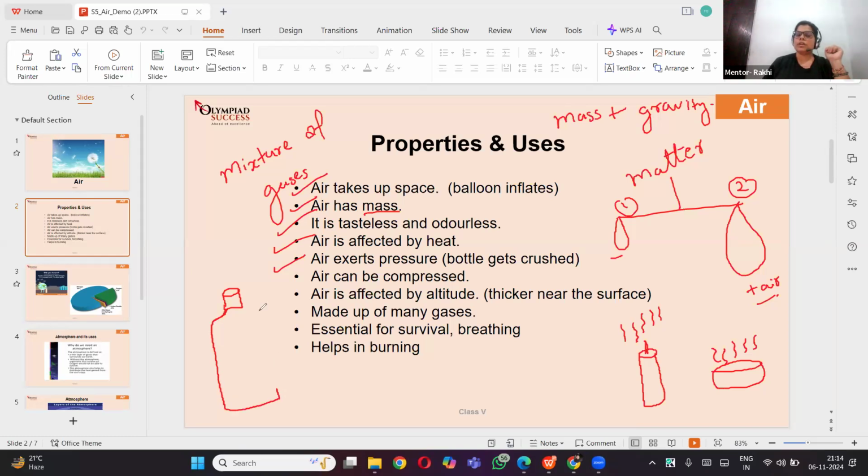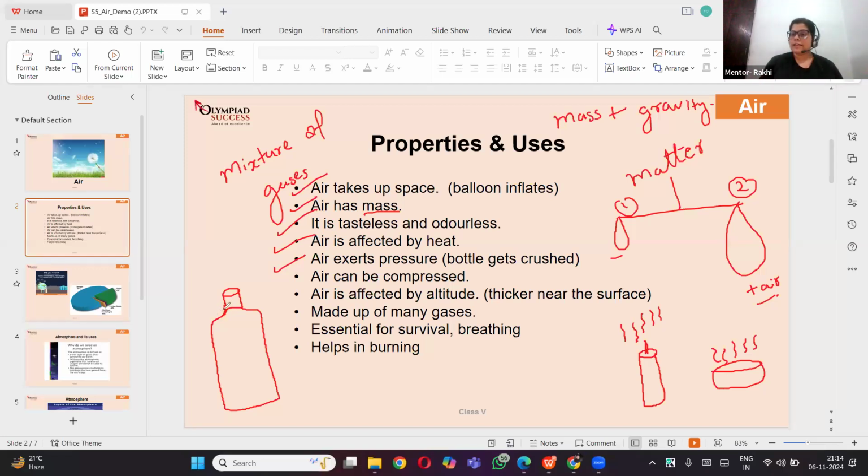See, in the crushed bottle example, what we do is take out the cap. When you take out the cap, it becomes very easy to crush the bottle. But can you crush the bottle with the cap on? No. Why? Because of the air. We already know that air is present everywhere, so this bottle is also filled with air.